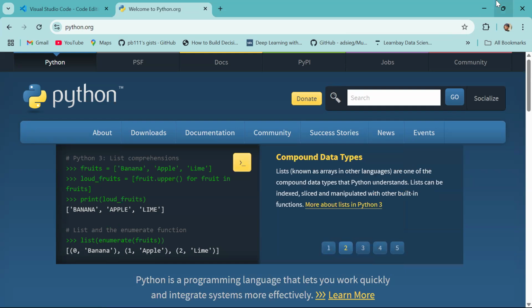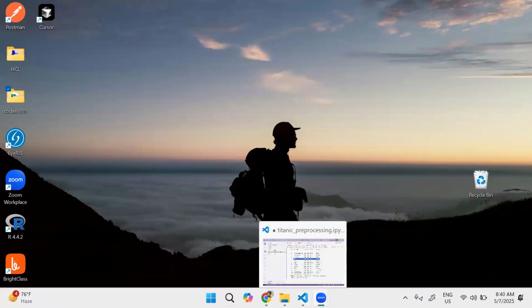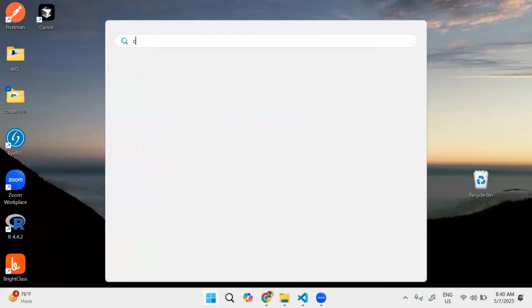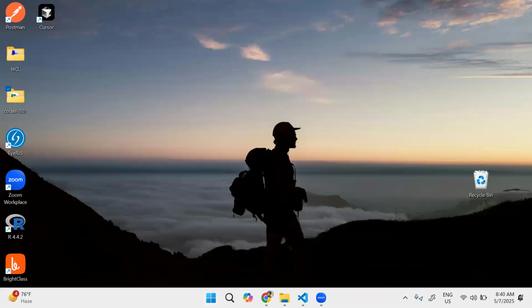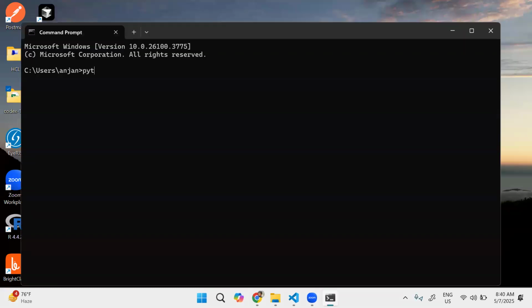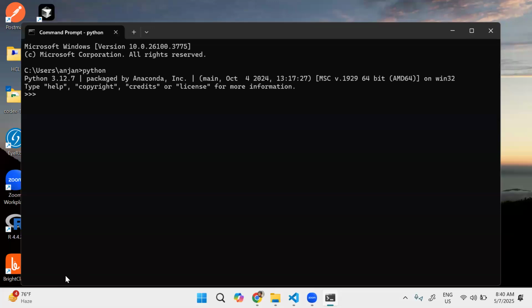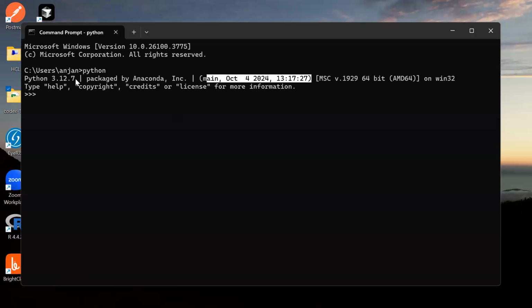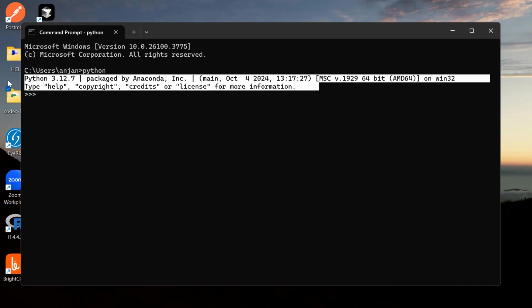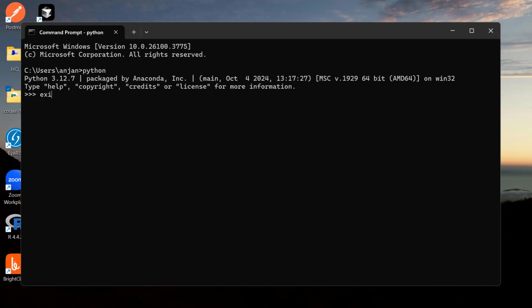Next, whether you have already installed Python on your local machine or not, how do you test it? Just open the command prompt and type python. If you type python, you should see this kind of information. If it's not installed successfully, you won't get this. Clear, right?